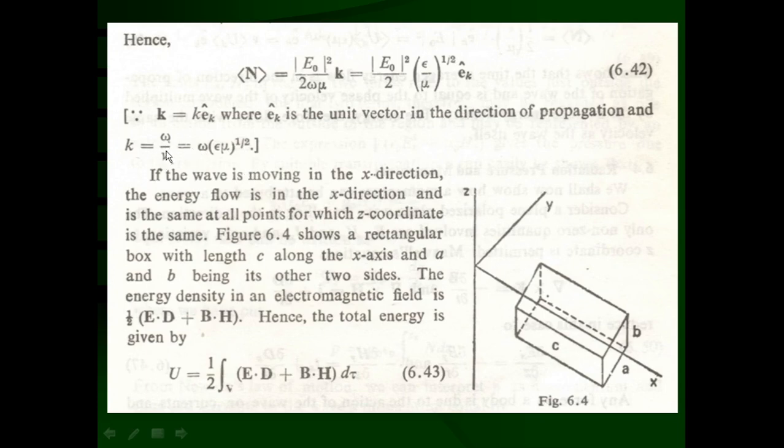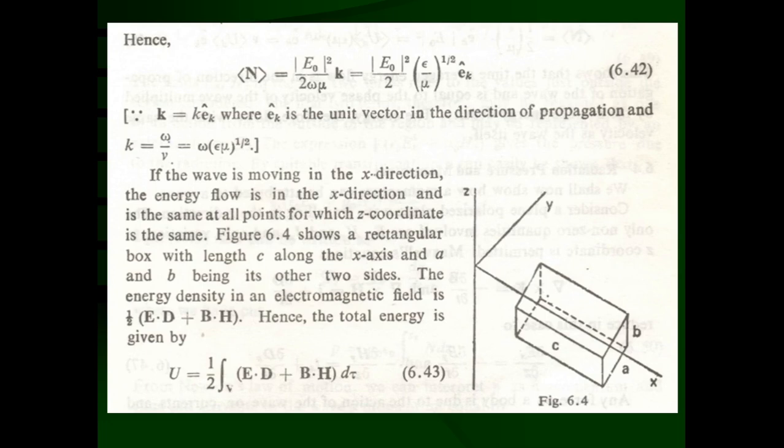Hence omega into 1 upon v is equal to mu epsilon raised to 1/2. This was substituted, and we obtain this resultant value for 6.42. So this is the second portion of this unit.